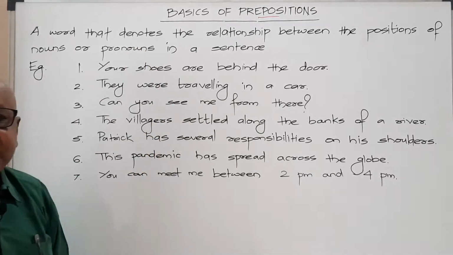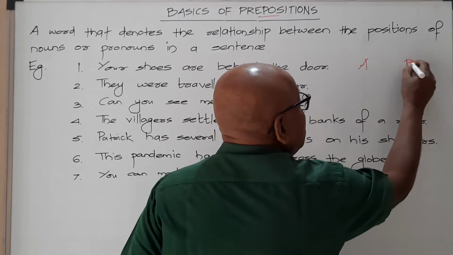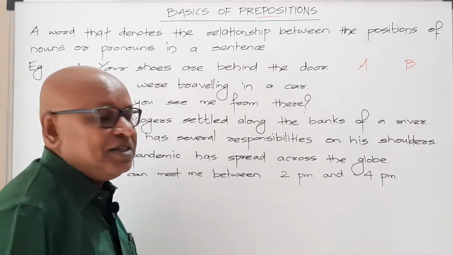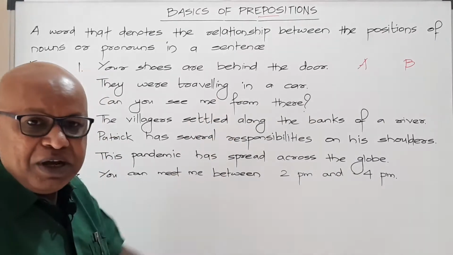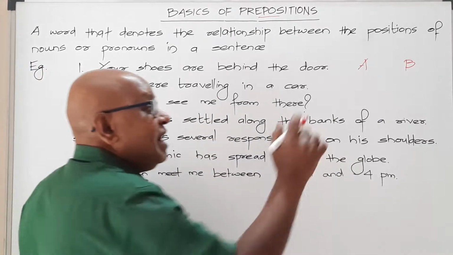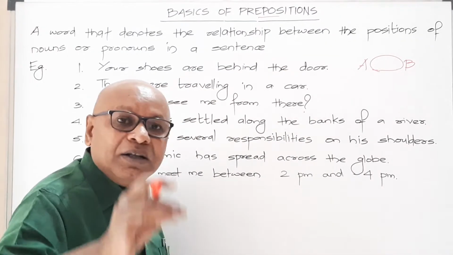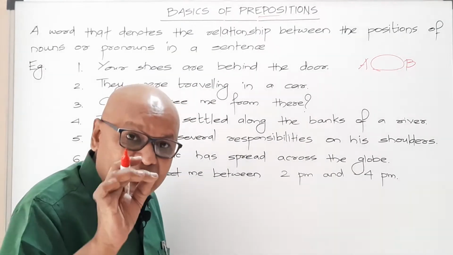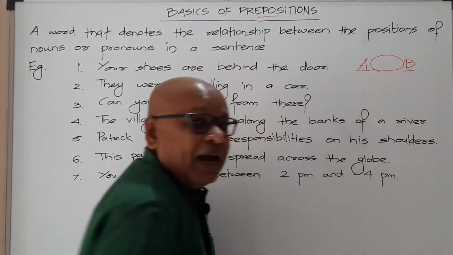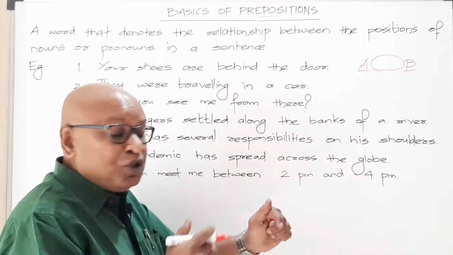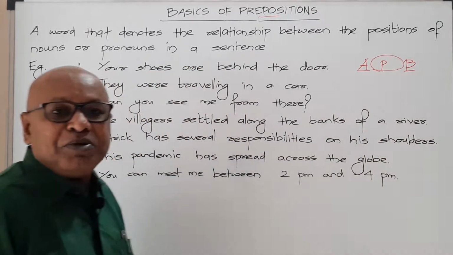You will understand this like this. Suppose there are two nouns or pronouns in a sentence, let's say A and B. Any word that shows the relationship between the positions of A and B is called a preposition.